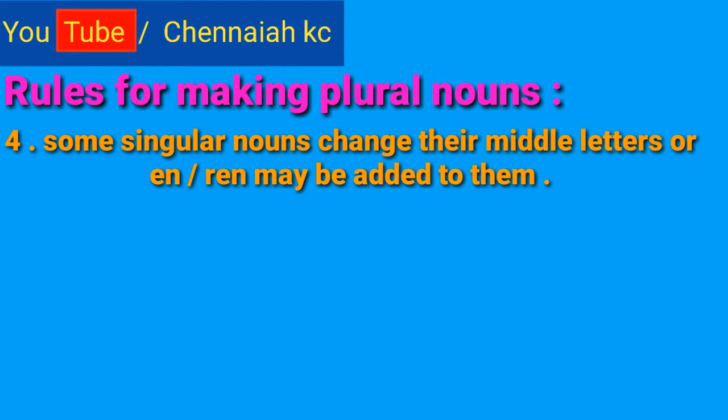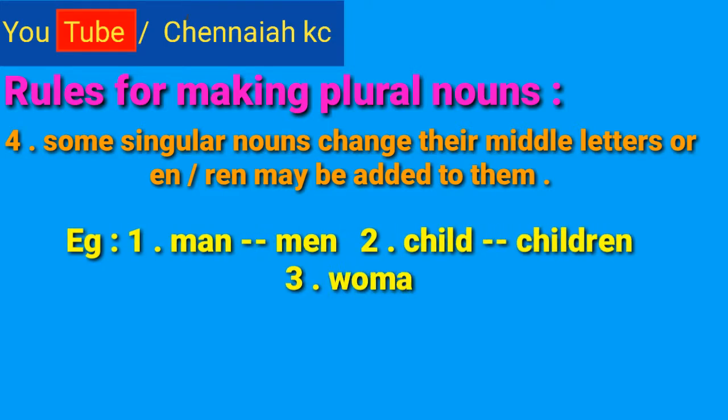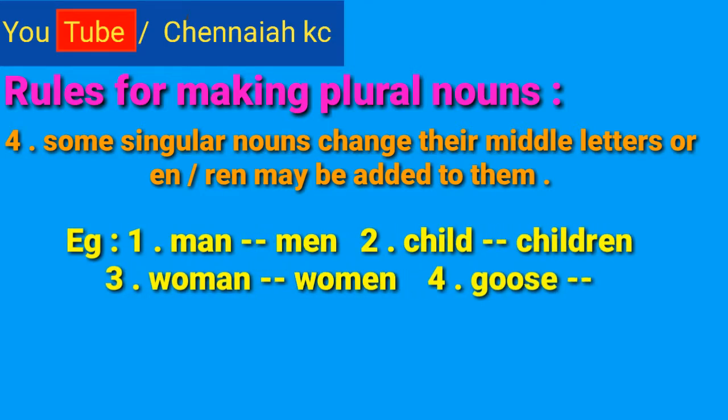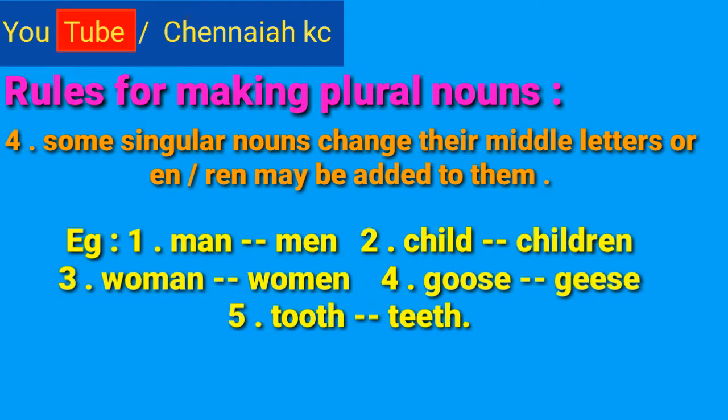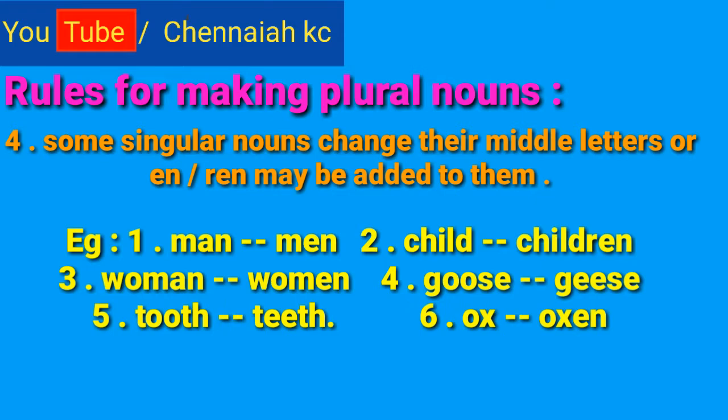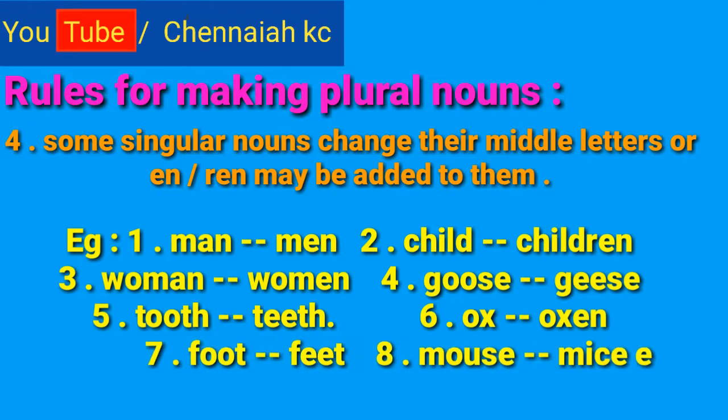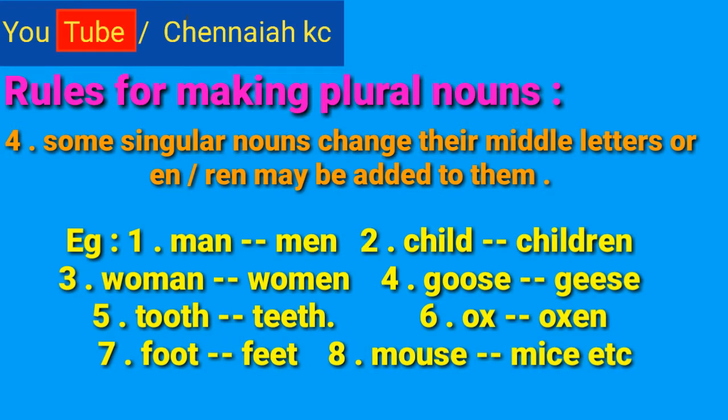Listen carefully. For example, man, men, middle letter a changes to e. Child, children. Woman, women. Goose, geese. Tooth, teeth. Ox, oxen. Foot, plural, feet. Mouse, plural, mice, etc.